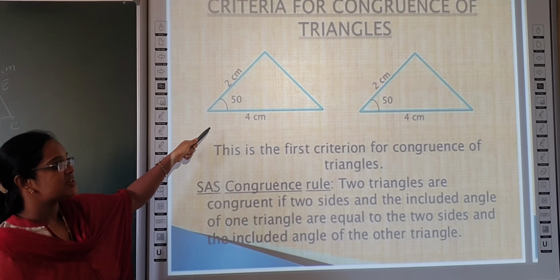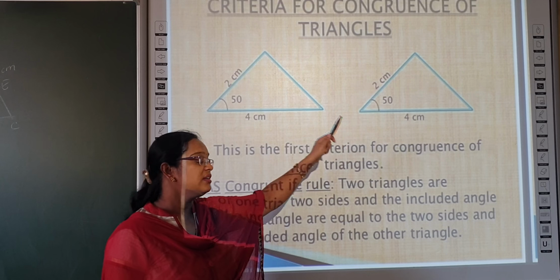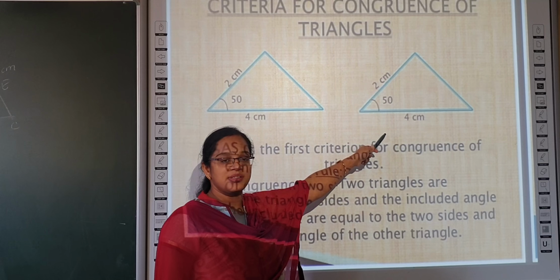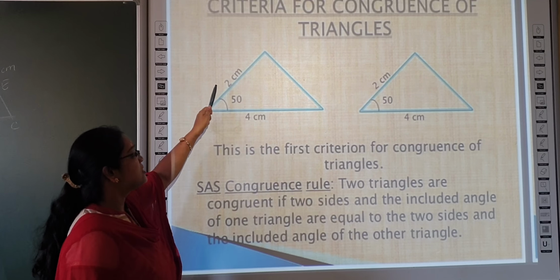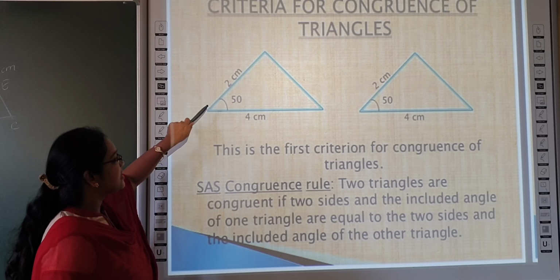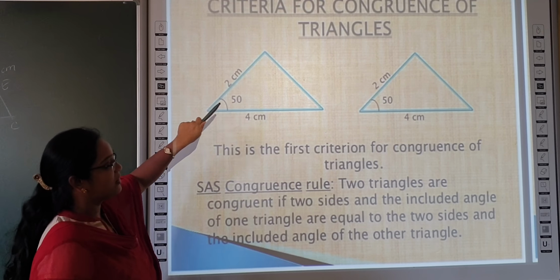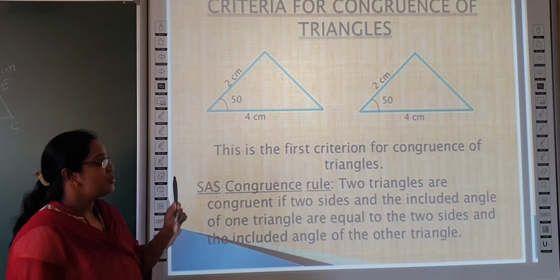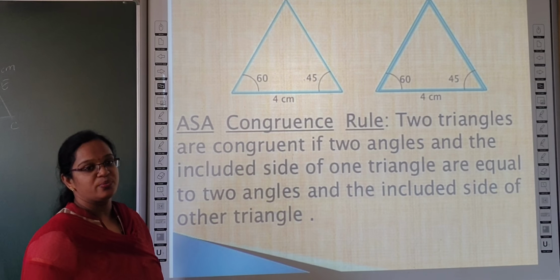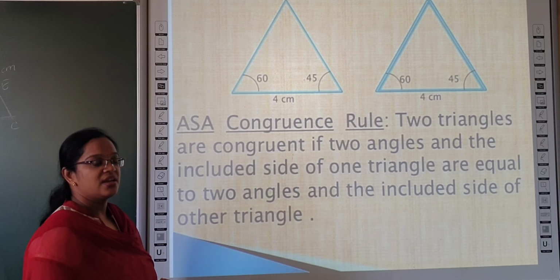Here I consider the first triangle and the second triangle. Here this is 4 cm and here the corresponding side is also 4 cm, this is 2 cm and this is 2 cm, and the included angle between the two sides is 50 degrees, 50 degrees. When you prove these three are equal, then the triangles are said to be congruent. That is the SAS criteria.